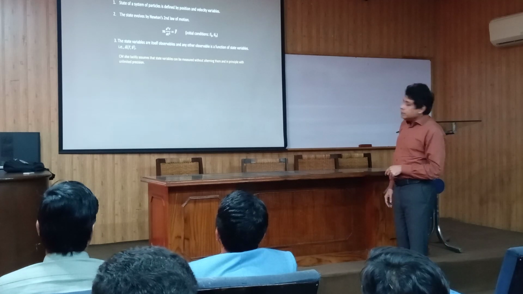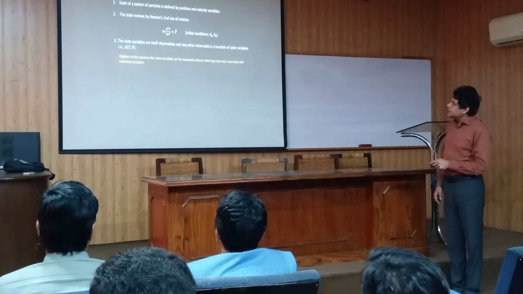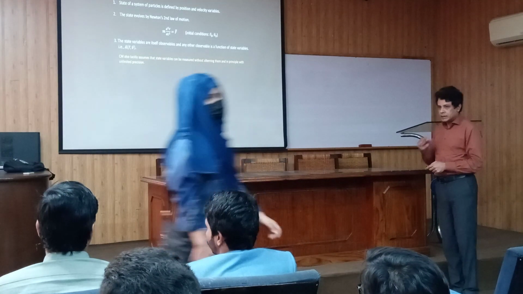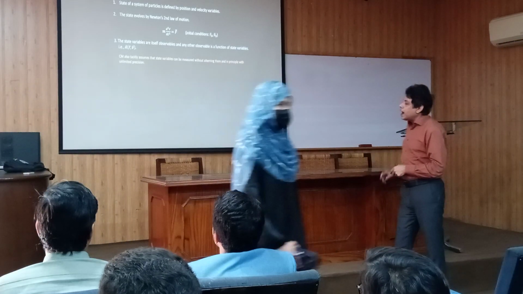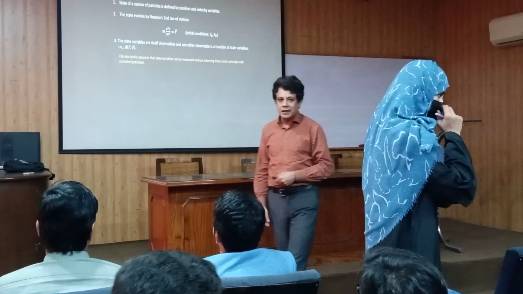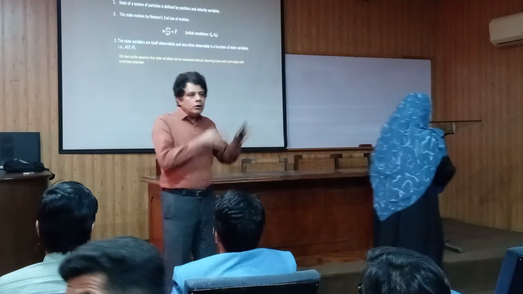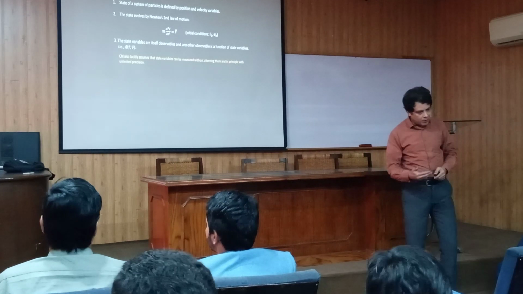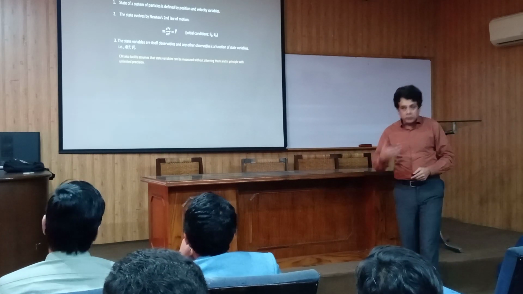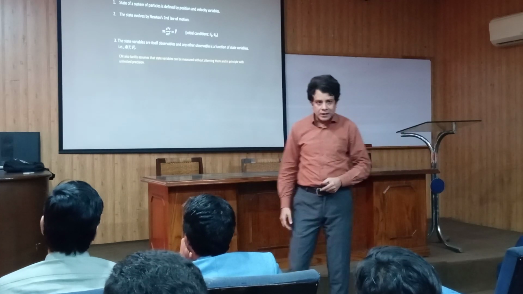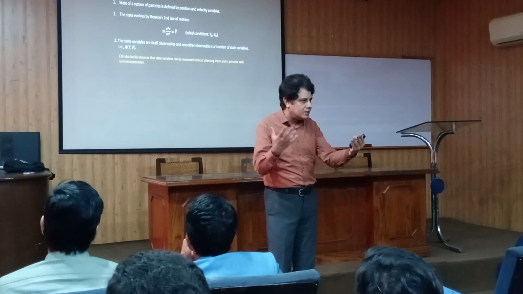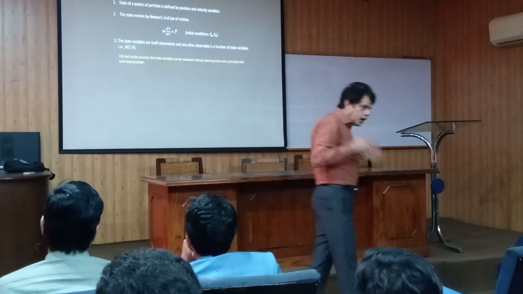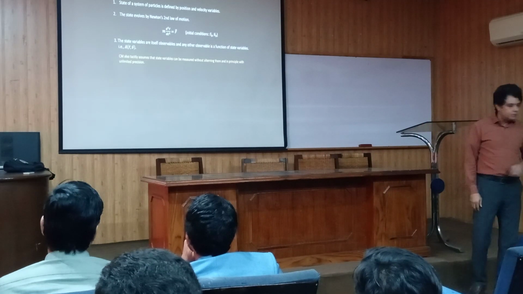Okay, so what are the implications? By the way, classical mechanics also tacitly assumes that the state variables can be measured without altering them, and in principle with unlimited precision. This is what classical mechanics tacitly assumes, because if you do not make this assumption, then classical mechanics will not be a useful physical theory. If the act of observation alters the state variable, or if you cannot measure the state variable with unlimited precision, then you cannot predict the state of the system at any time t. So we have to assume in classical mechanics that the state variables can be measured without altering them, and we can also measure them with unlimited precision.